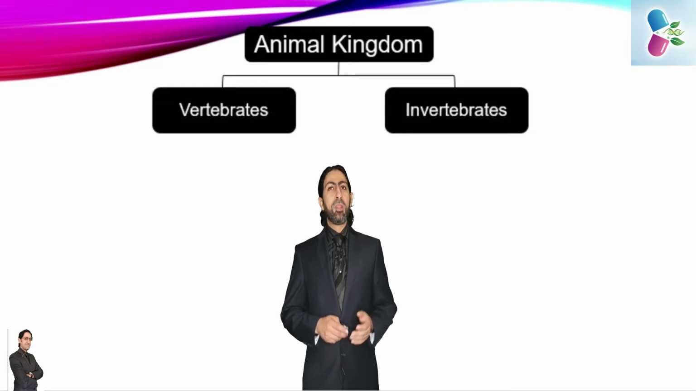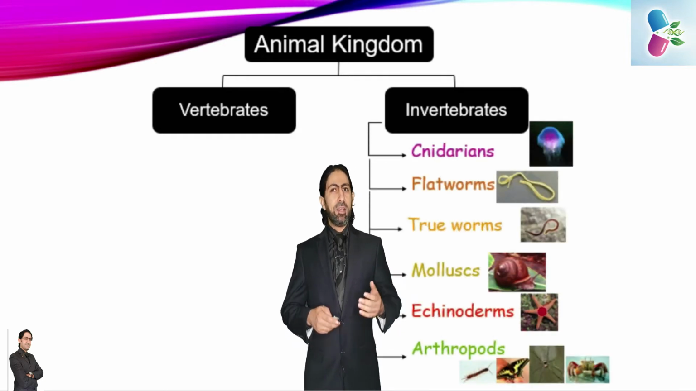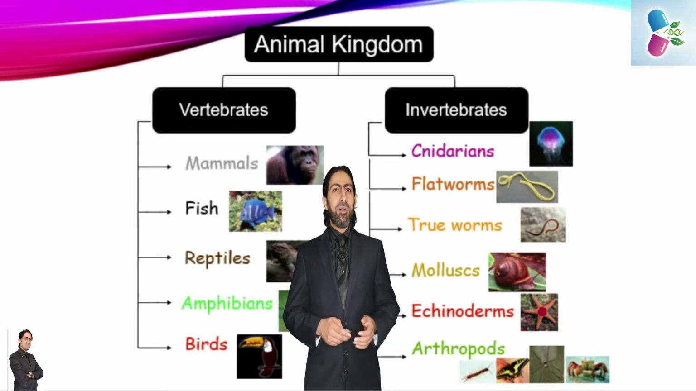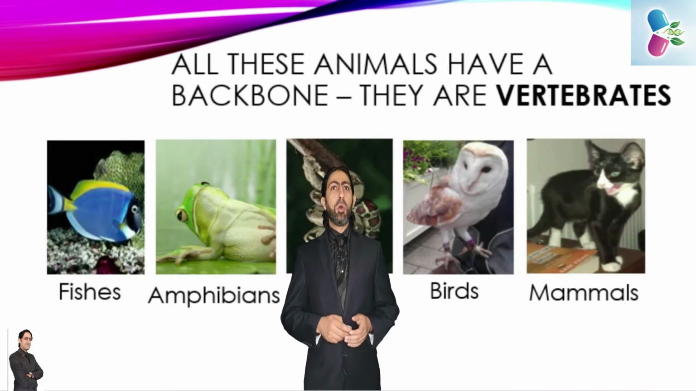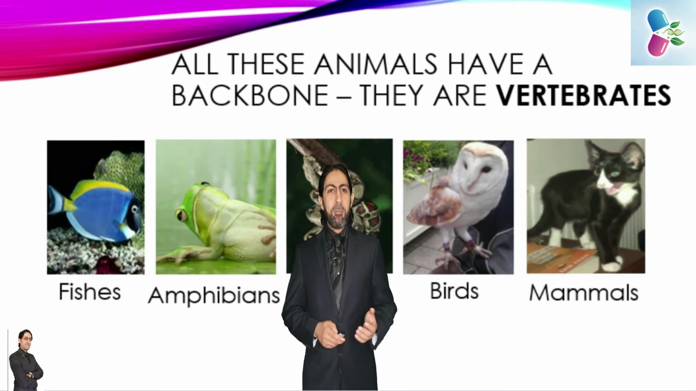Also, if we are further categorizing the animal kingdom, we're going to find that the invertebrates include cnidarians, flatworms, true worms, mollusks, echinoderms and arthropods, while the vertebrates are divided into mammals, fish, reptiles, amphibians and birds. So we will focus on talking about the vertebrates. All these animals with a backbone are known as vertebrates. The living organisms under the vertebrates are fish, amphibians, reptiles, birds and mammals.